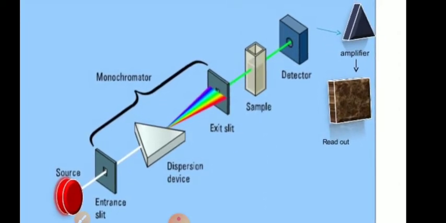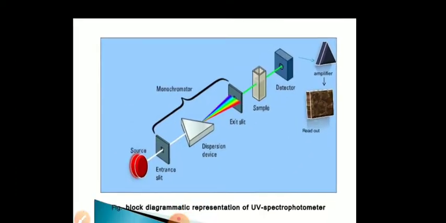Okay, the light first passes through the entrance slit. The entrance slit, the prism, and the exit slit together form a monochromator. So the light passes through a monochromator, goes to the sample, and then some amount of light is absorbed and some is transmitted, which passes through the detector, which then goes to the amplifier, and you get a readout of how much light is absorbed.